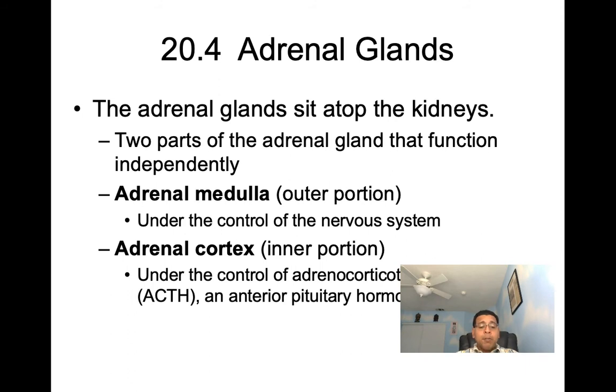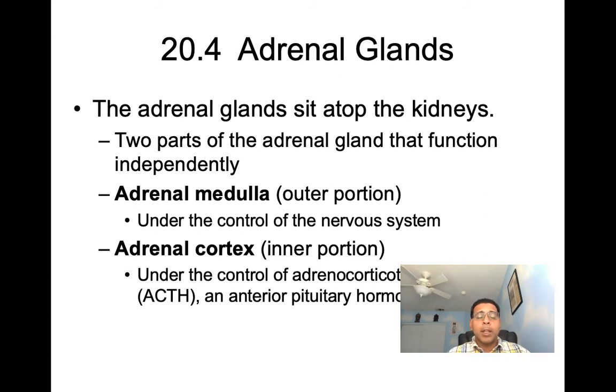Each gland is going to be divided into an inner portion that we call the adrenal medulla and an outer portion that we call the adrenal cortex. Now, these two parts of the adrenal gland are going to function independently. So here we can see the adrenal medulla. It's the inner portion. The adrenal cortex is going to be the outer portion. Now, when we talk about the adrenal medulla, you can see it is going to be under the control of the nervous system. And the adrenal cortex we can see is going to be under the control of ACTH, which is going to be an anterior pituitary hormone.